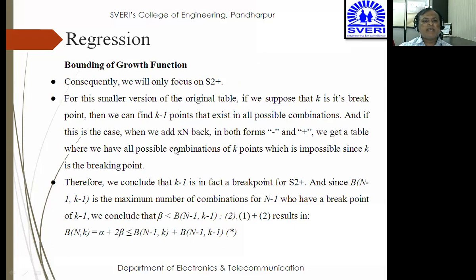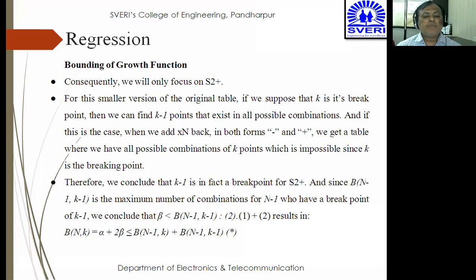And if this is the case, when we add x of n back in form of minus and plus 1, we get the table where we have all possible combinations of k points. As we add this x of n back once more next to n minus 1, we can find out all the possible combinations, where k is nothing but a breaking point.